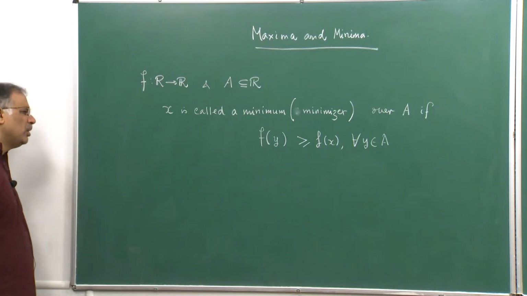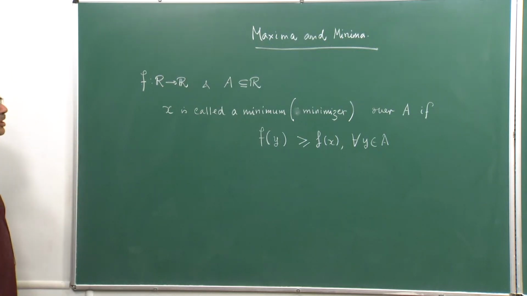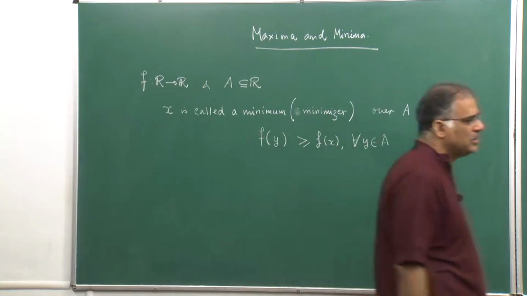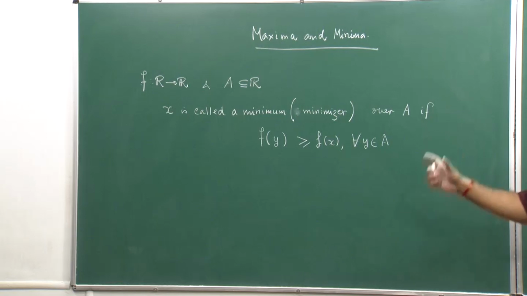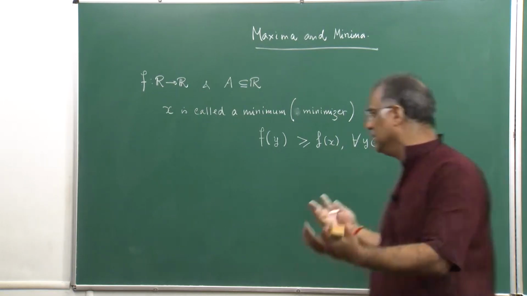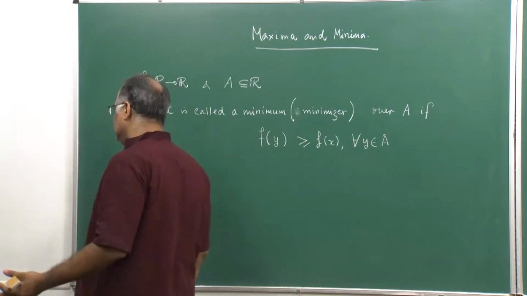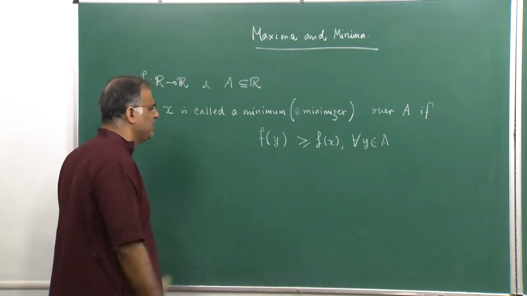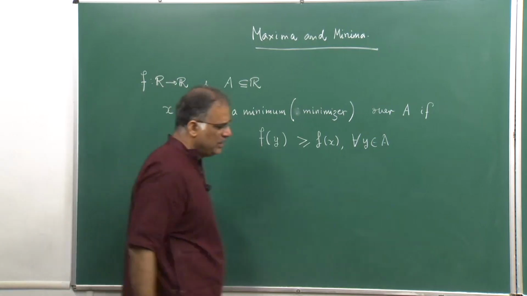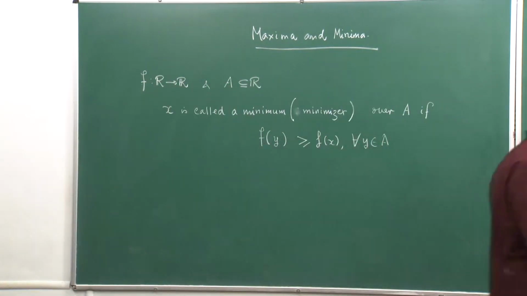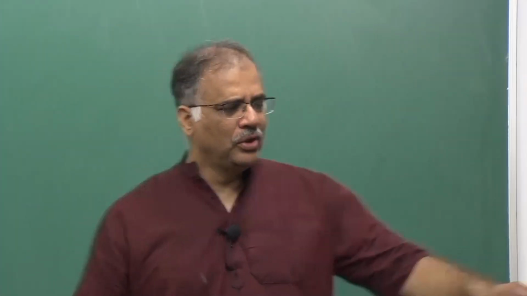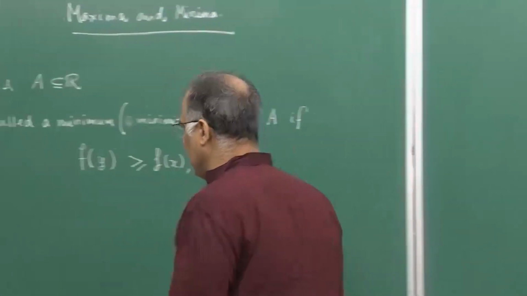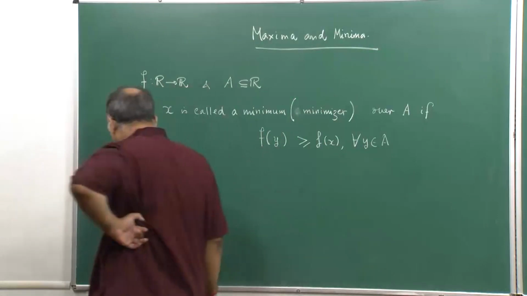So, A could be an open interval, a closed interval, a union of open intervals, it could be disconnected open intervals, disconnected closed intervals, anything. It does not mean that A has to be a set of very specific nature. This is the general definition of a minimum, and I would really ask you to define the maximum.